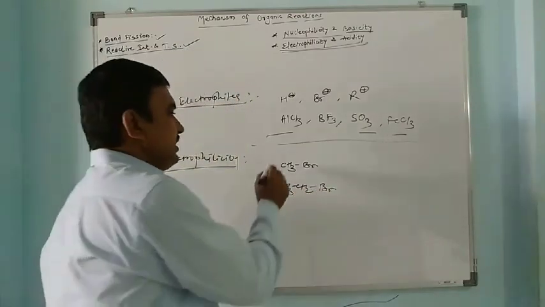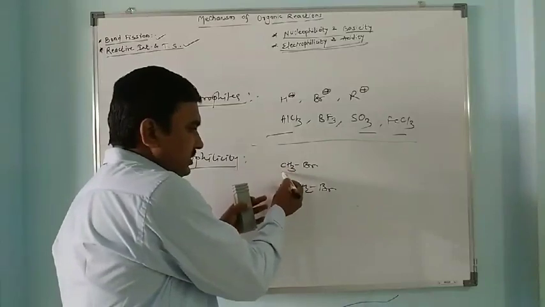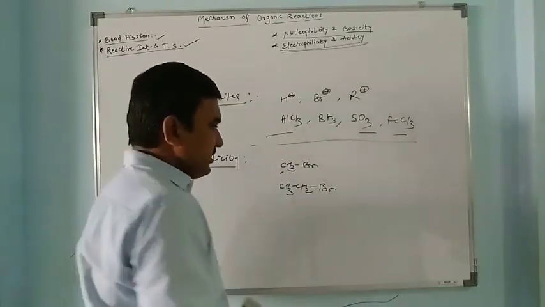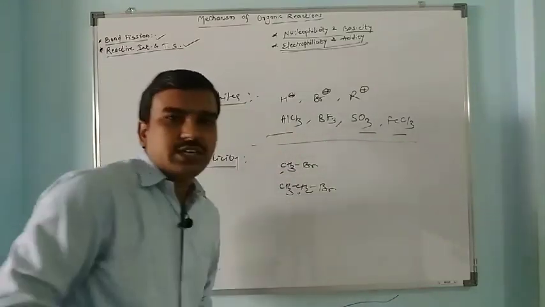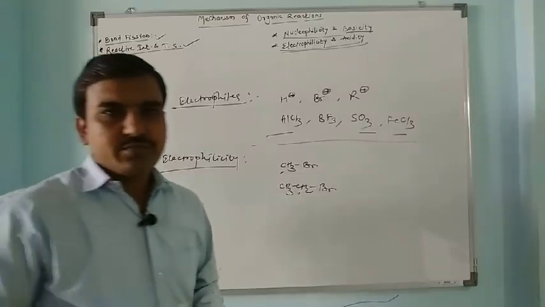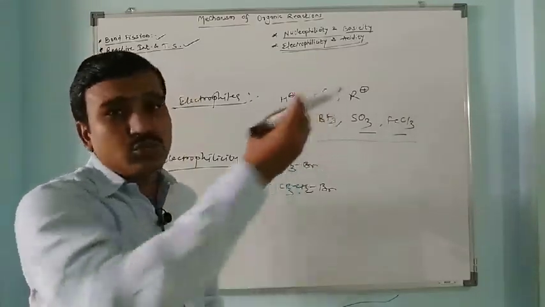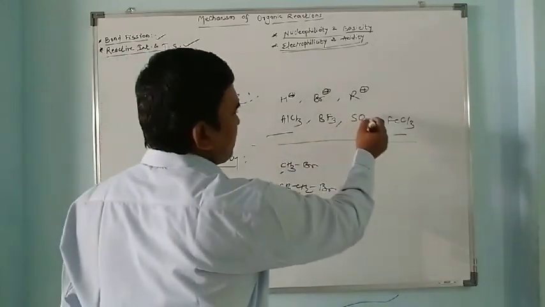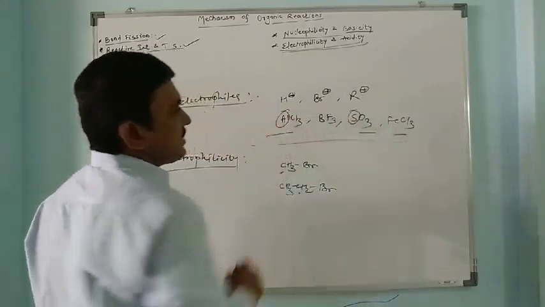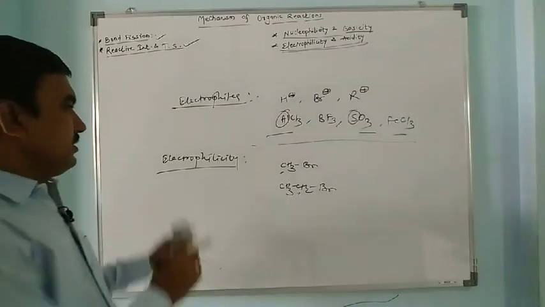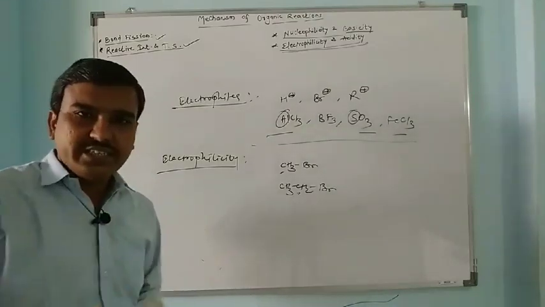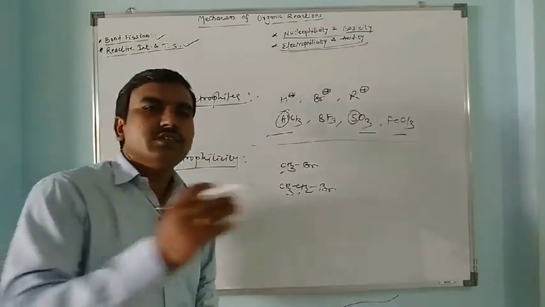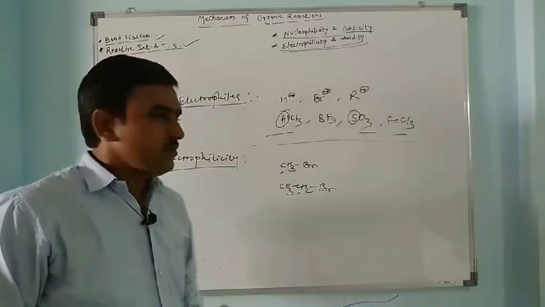This is the ability of this carbon to accept an electron pair, and this is the ability of that carbon to accept an electron pair. So this is called electrophilicity. Same here, the electrophilicity of this sulfur and of this aluminum is different. So electrophilicity is a kinetic term which decides the rate of reaction.